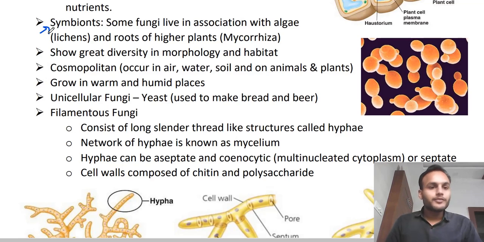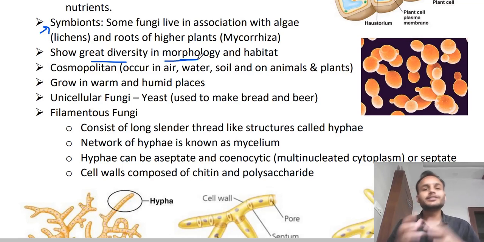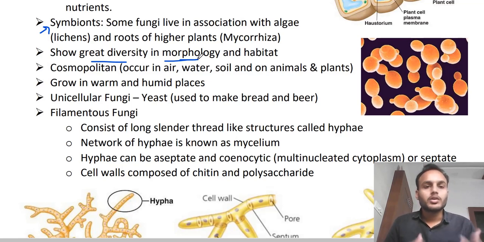Likewise, if you see the structure of the fungi, you will find a wide diversity. There are many different forms of fungi available. Here is the word written: morphology. What does morphology mean? This is the external appearance of an organism or even an organ.